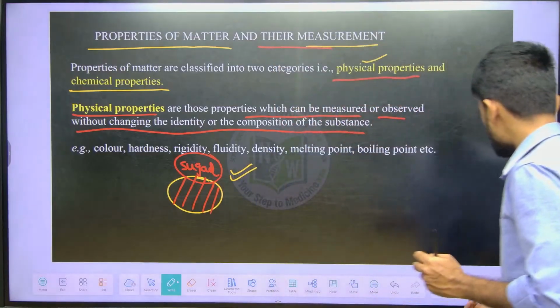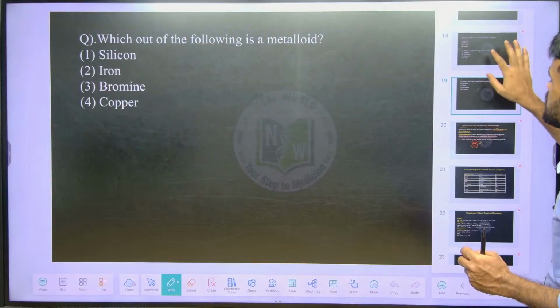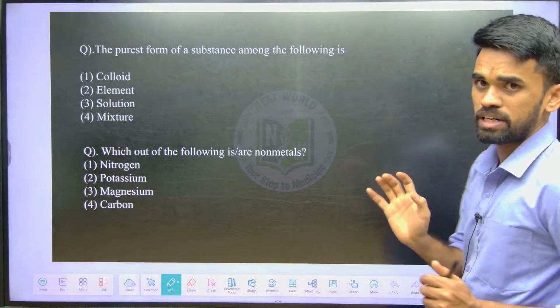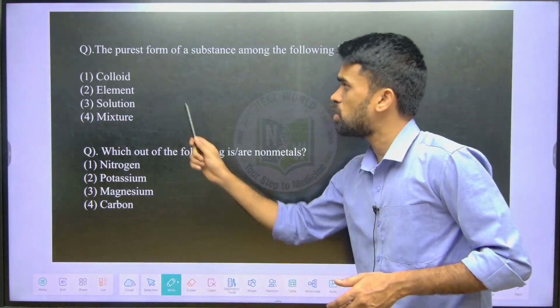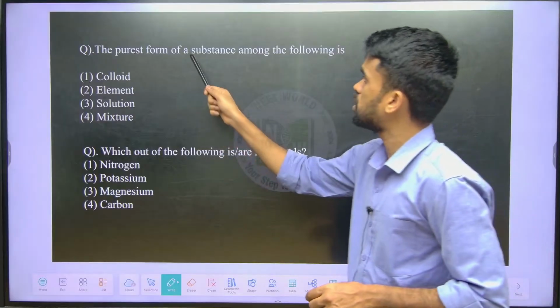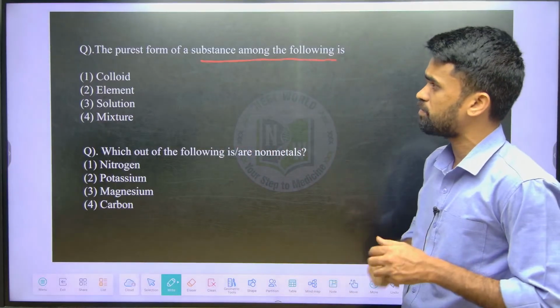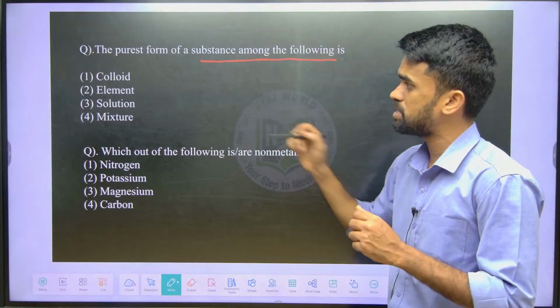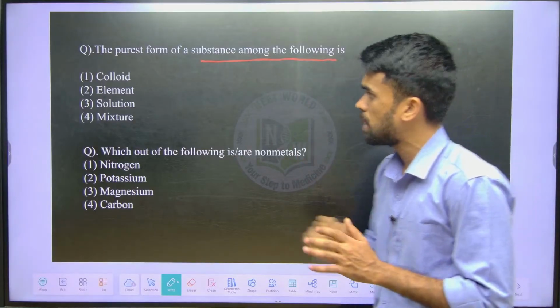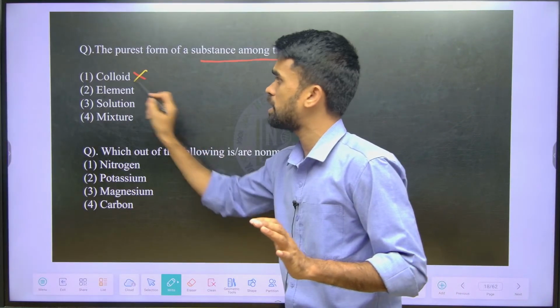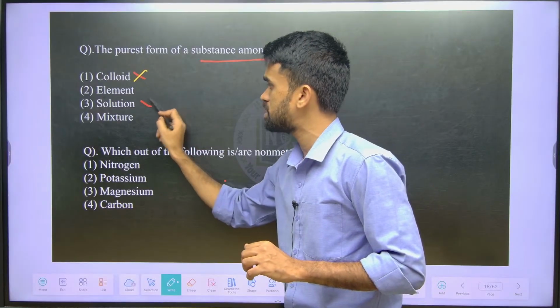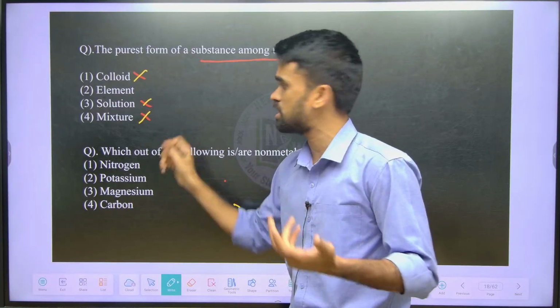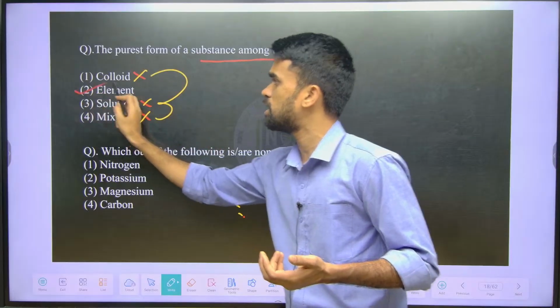Now one last thing I wanted to mention here: these are the 3 PYQs I wanted to give you, and I'm asking you to answer them in the comment box. First, the purest form of a substance from the given 4 options. Tell me which is the purest form from our discussion. I told you colloids means heterogeneous, solutions means a mixture. It's also a mixture, which means these are impure. Only an element is a pure one.